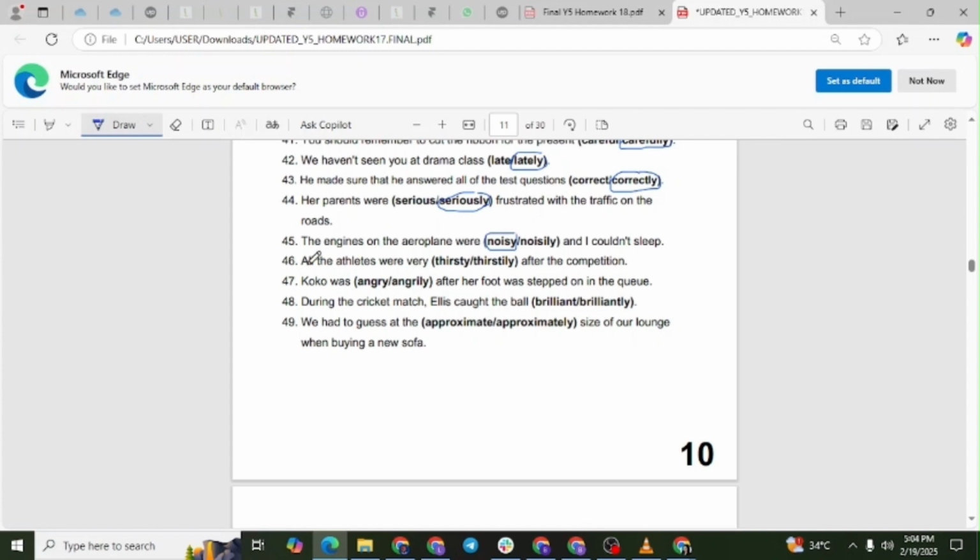Question number 46. All the athletes were very thirsty after the competition. Explanation. Thirsty is an adjective describing athletes. Thirstily is an adverb and would not fit.